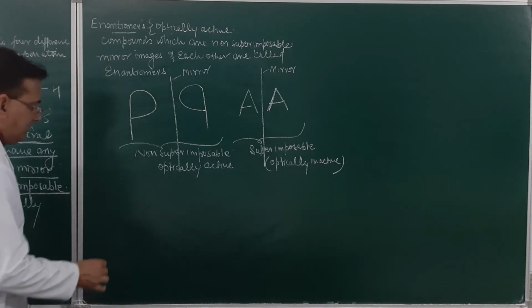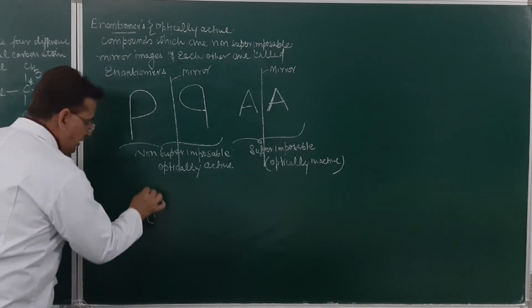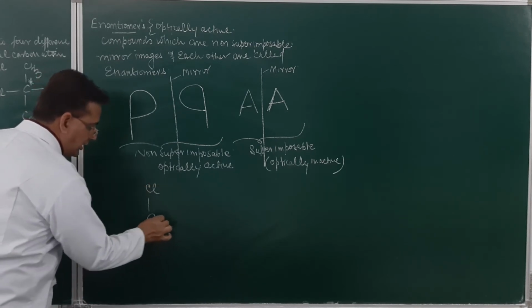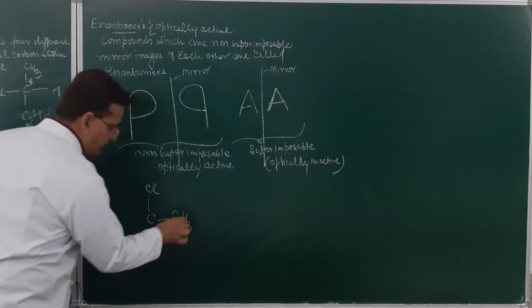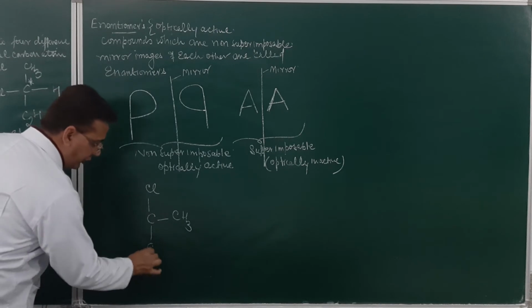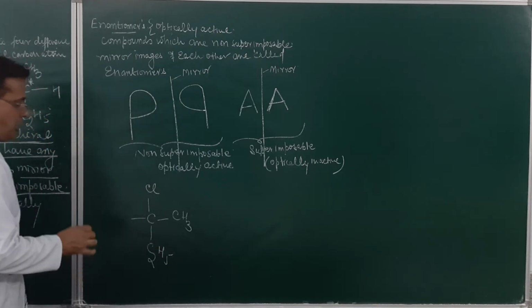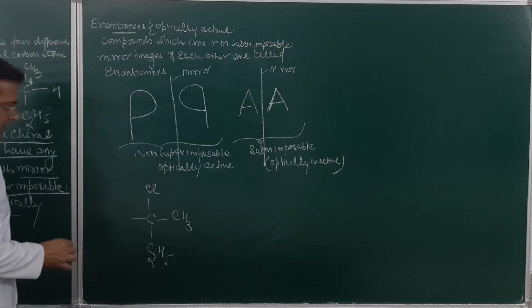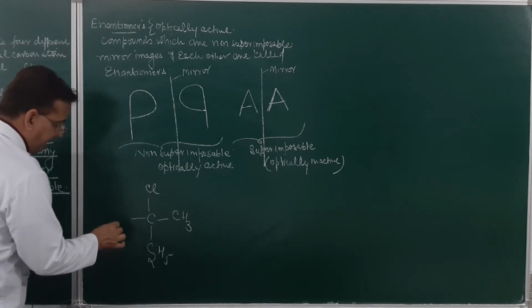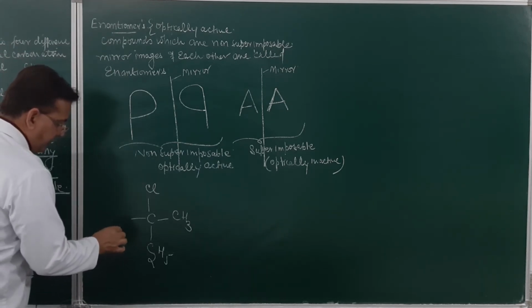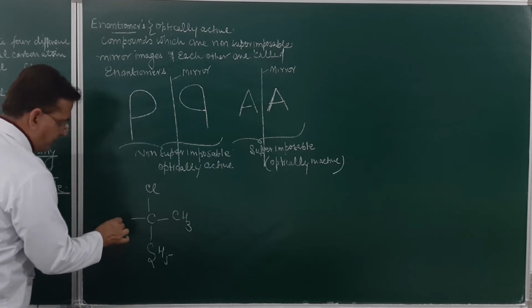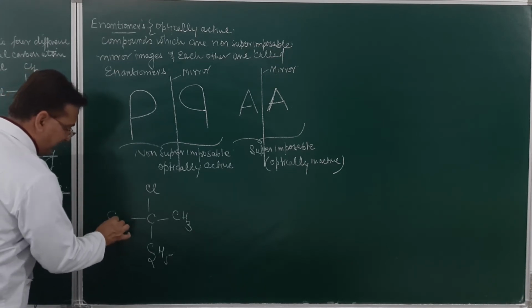Just see this example. This is C, this is Cl, this is CH3, this is C2H5, and this is, let me say, C3H7.